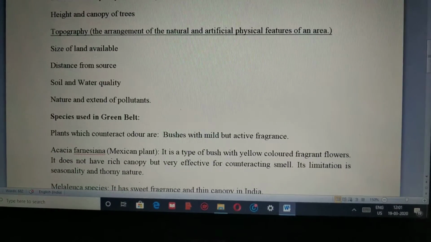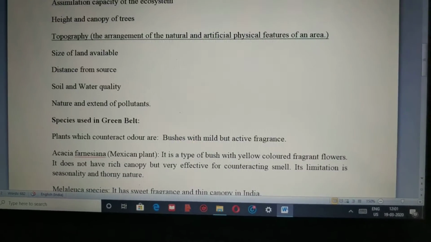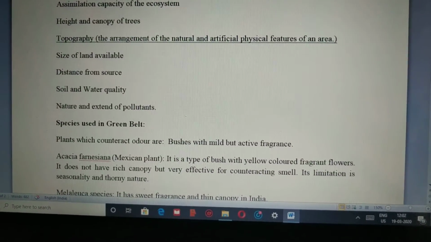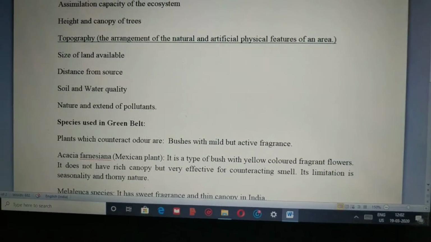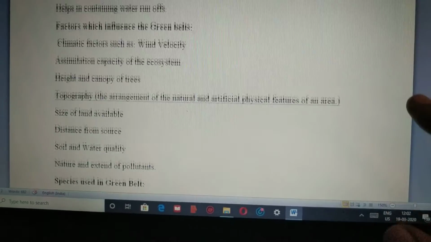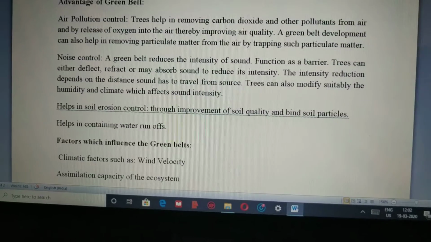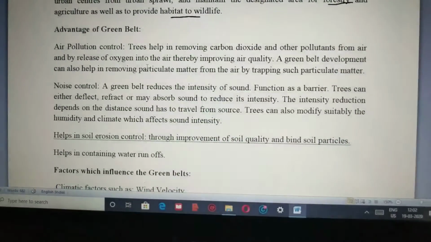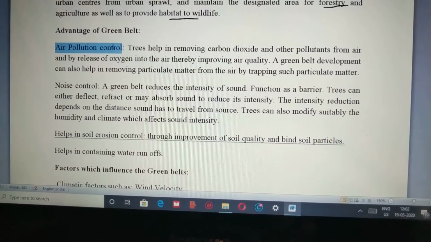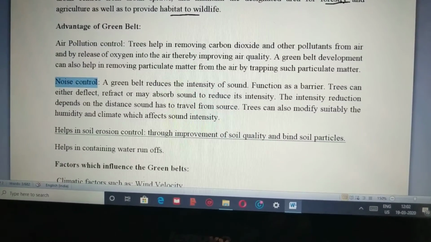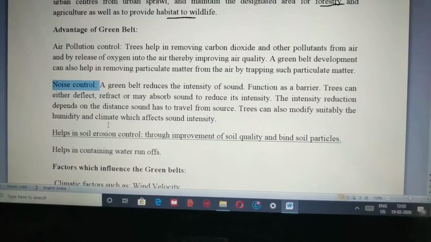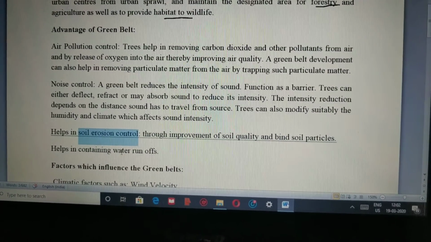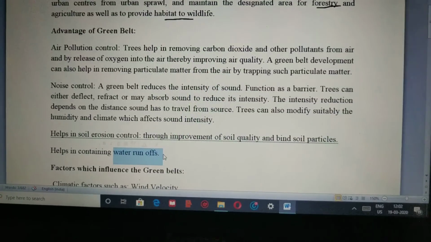If it is an area on the northern side, they would rather go with trees like pine or eucalyptus because it is a higher-altitude area. So it differs depending upon the region. The major advantage of the green belt is that you are controlling air pollution and noise pollution, and also helping to control soil erosion by controlling water runoff.